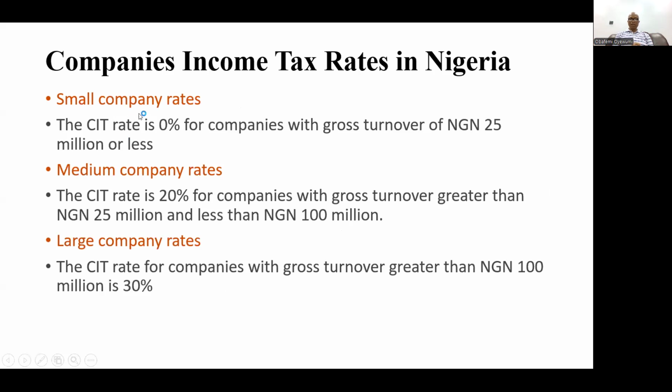These are the tax rates in Nigeria. Small companies will pay 0%. Medium companies will pay 20%, that's the tax rate that's allowed. A medium company will be any company generating income of 25 million and less than 200 million. For large companies generating over 100 million, the tax rate is 30%.